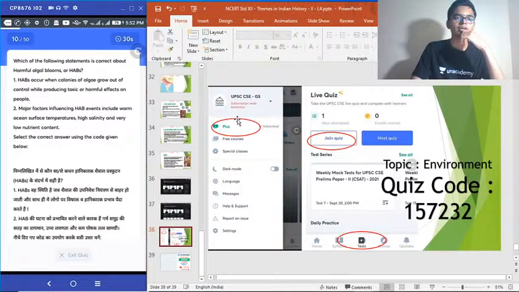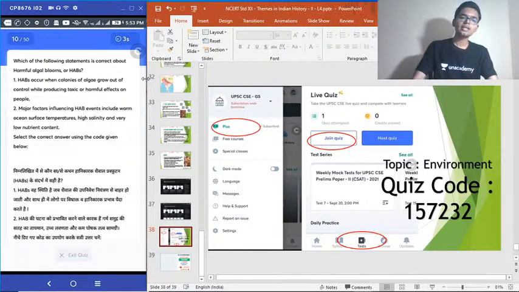Question 10. Which of the following statements is correct about harmful algal blooms or HABs? 1. HABs occur when colonies of algae grow out of control while producing toxic or harmful effects on the people. 2. Major factors influencing HAB events include warm ocean surface temperatures, high salinity, and very low nutrient content. Choose the correct answer.